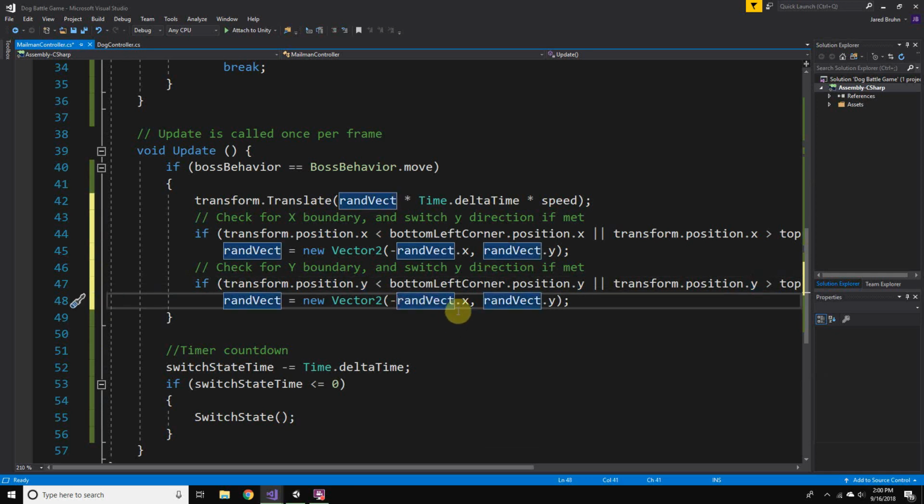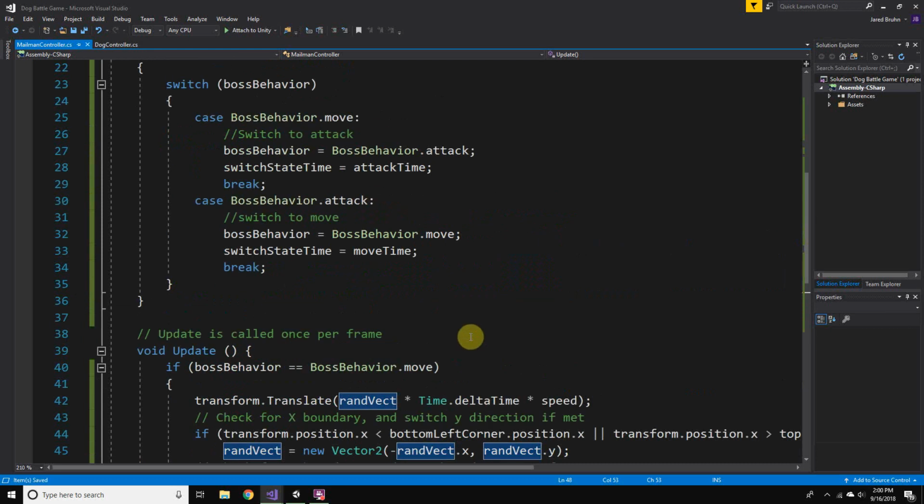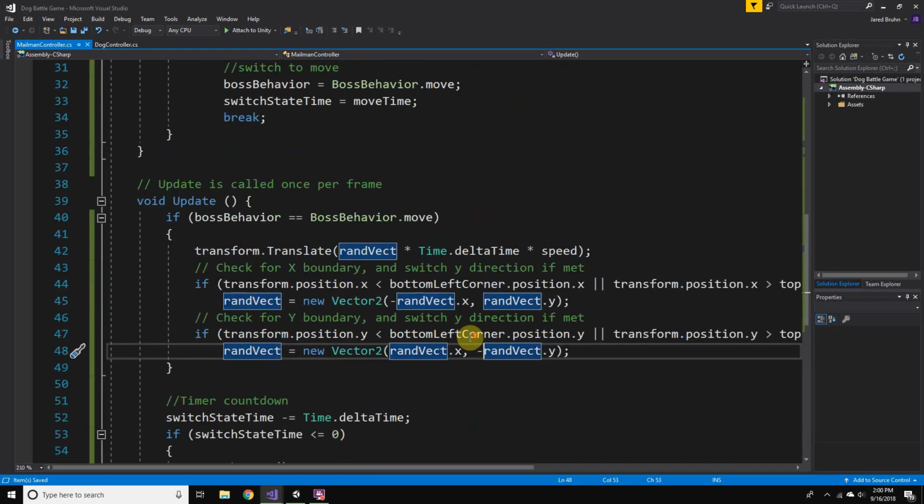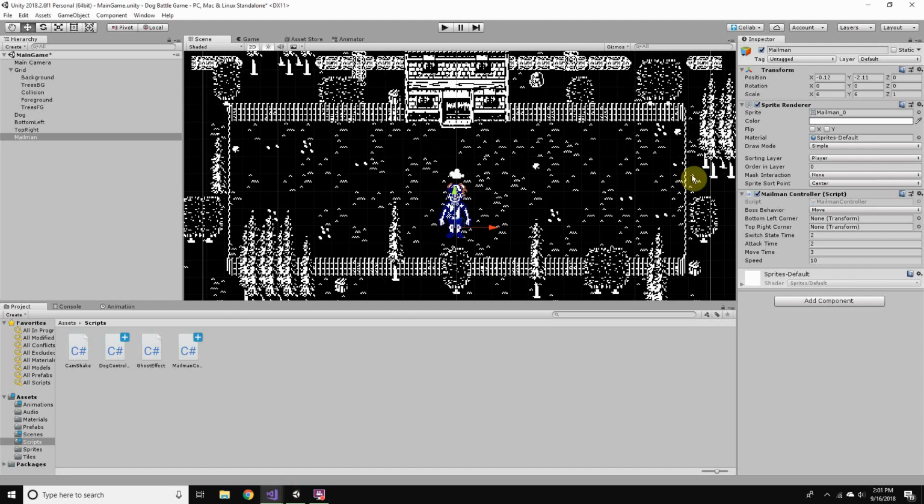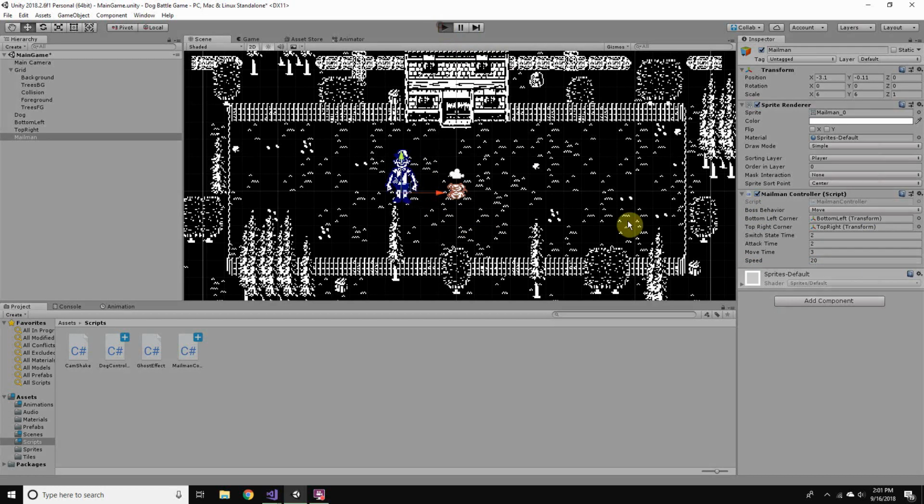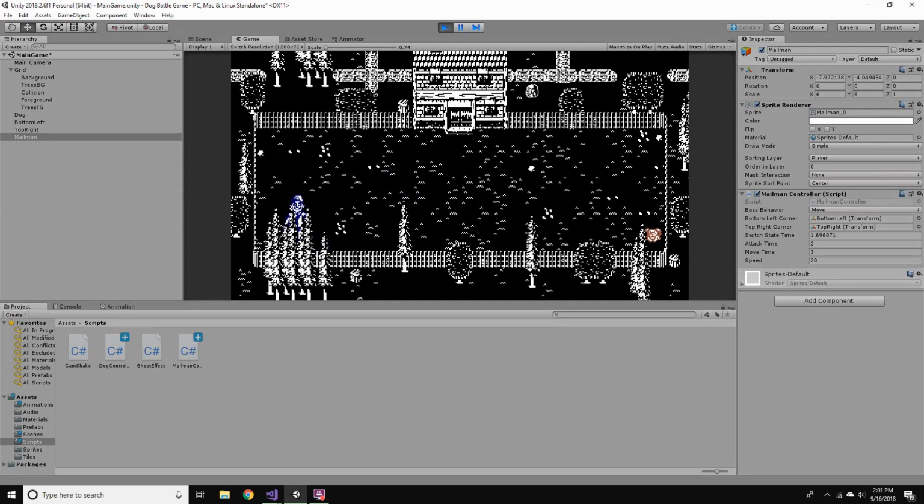And we want to change the y value to be the opposite instead of the x. Okay, that should work. We just need to feed in our two transforms for bottom left, let it load, bottom left and top right. And I'm going to boost the speed up to 20 so we can see it a little faster. All right. Nice, he bounces around.